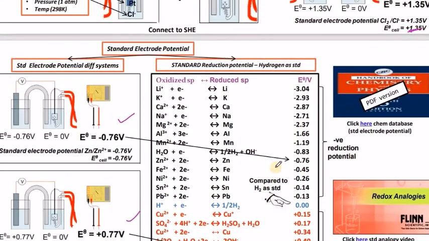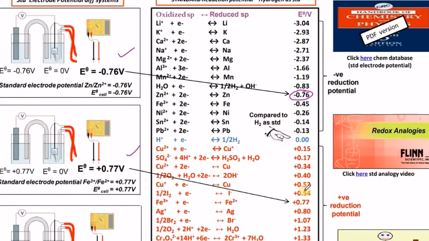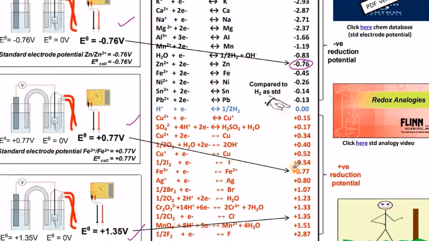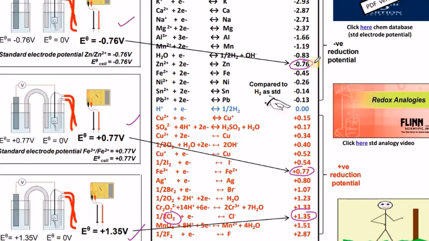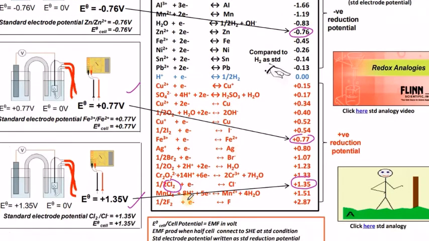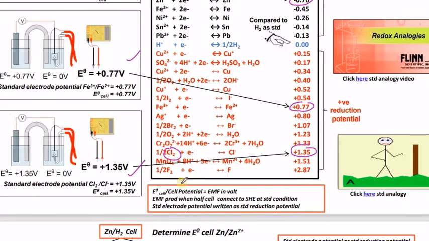In this list comparison, for zinc we got minus 0.76, and for the ion Fe3 plus to Fe2 plus we got 0.77, which is a reduction process, while in the chlorine case, if you observe, chlorine reduction here we got plus 1.35. That means this is a list of reduction potential values. In this list, the zinc, iron and chlorine values are shown.